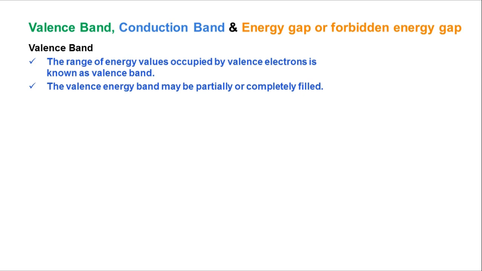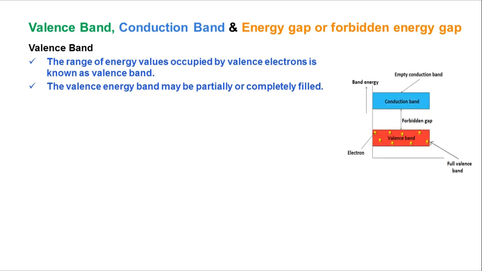And the valency band may be partially or completely filled. This is the second point. Just see the diagram of the valency band. The red one is the valency band, and it contains the electrons, the yellow color represents the electrons. So this valency energy band may be partially or completely filled. Clear? And the conduction band is empty. Next we have to go for the conduction band.